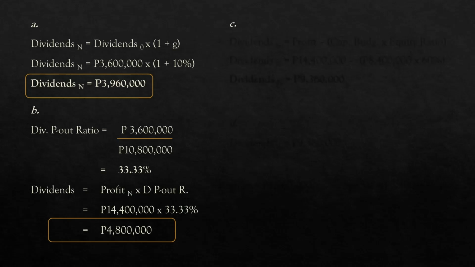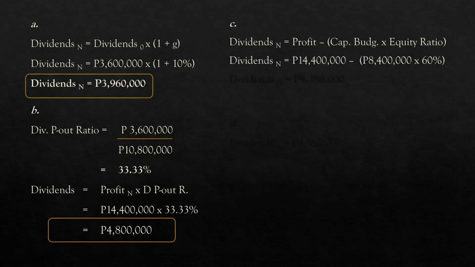In requirement 1C, the dividends will be set using a residual dividend model where profit will be used for capital expansion first, the equity portion, and any excess will be declared as dividends. So, dividends sub N, the new dividends, will be equal to the profit, 14.4 million, less the equity component of the capital budget, 8.4 million times 60%.